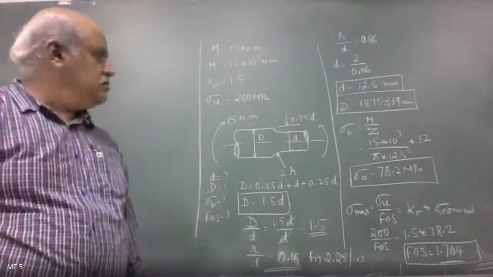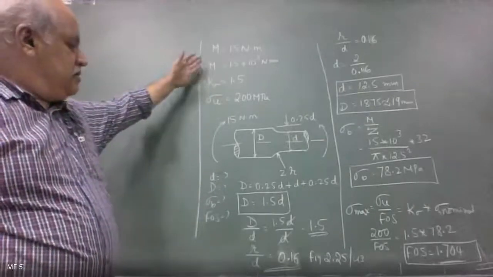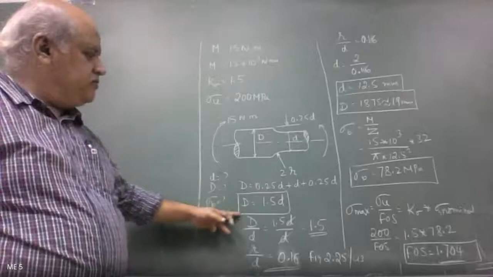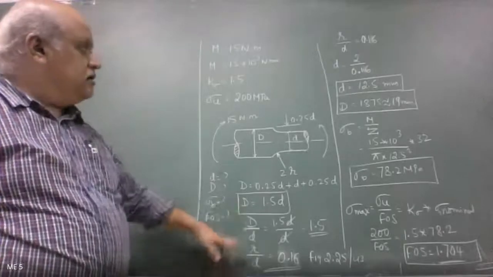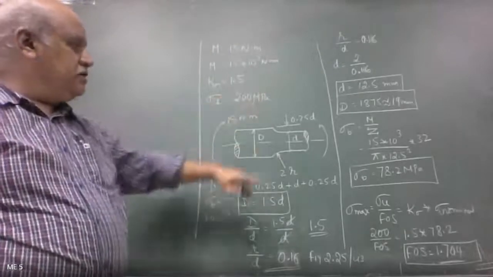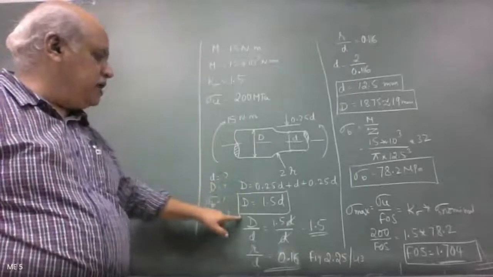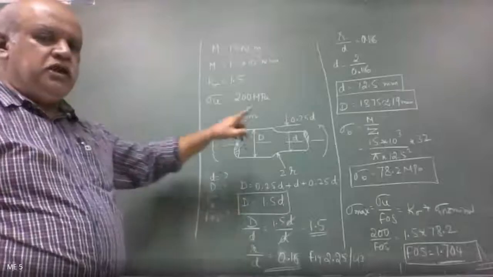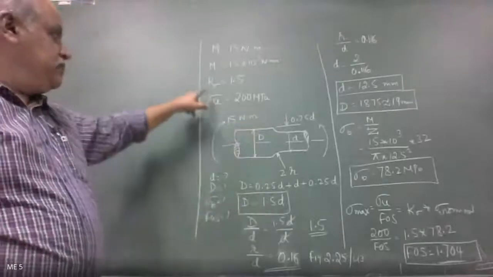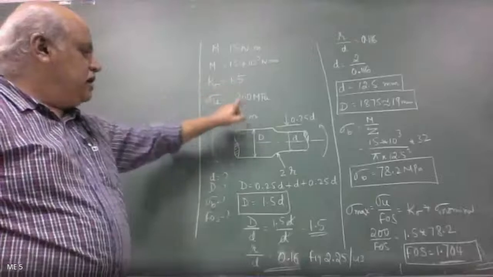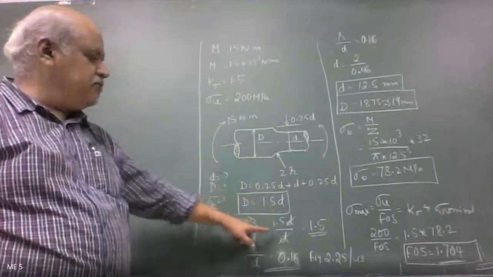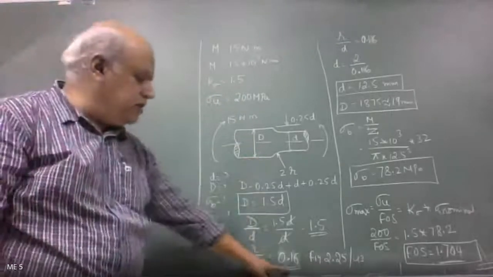Please note down. This is the data given. This is what we extract from the figure, and then get the solution of finding the diameter. K sigma is given. D by d you have to find out, and then go to the relevant figure. Then for K sigma of 1.5 and D by d equal to 1.5, look for the R by D value.